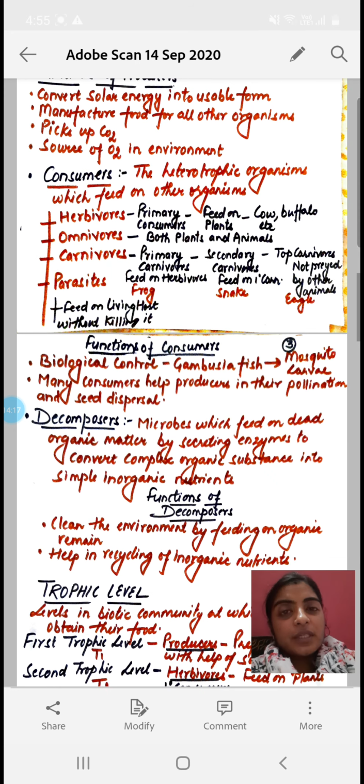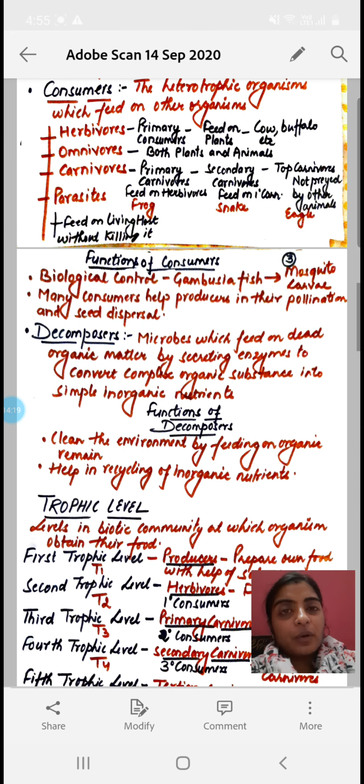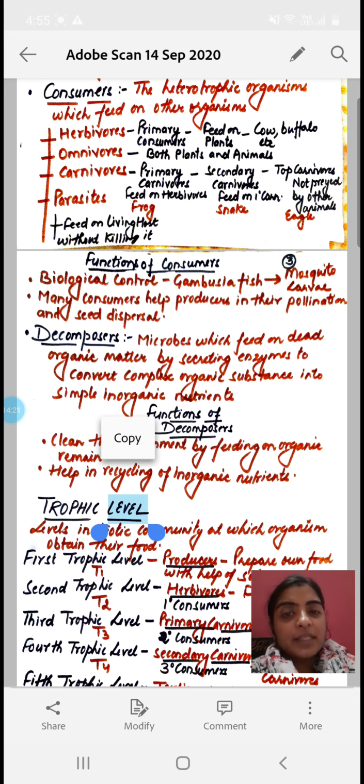Now we come to the second category, that is the consumers. Consumers are the heterotrophic organisms. Heterotrophic organism means they cannot prepare their own food. They are dependent on the autotrophs or other living organisms to derive their food. Now the consumers are divided into four categories: herbivores, carnivores, omnivores and parasites.